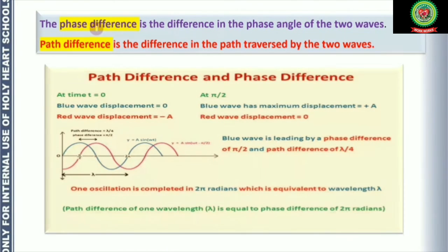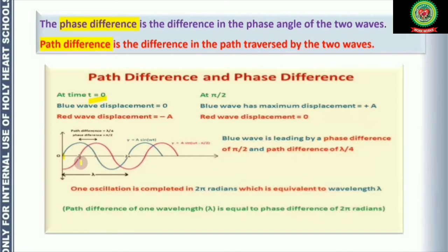So what is phase difference? The phase difference is the difference in the phase angle of two waves, whereas path difference is the difference in the path traveled by two waves. Let us see another example. Here, blue is one wave and red is another wave. At t = 0, the blue wave displacement is 0, whereas the red wave's displacement is -a, because it is on the negative y-axis. They are traveling along the x-axis.